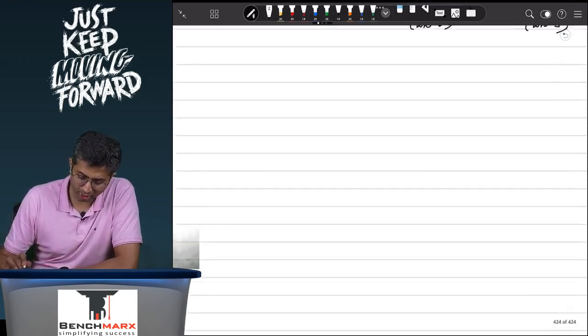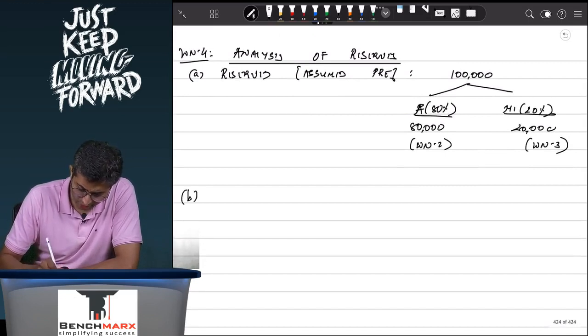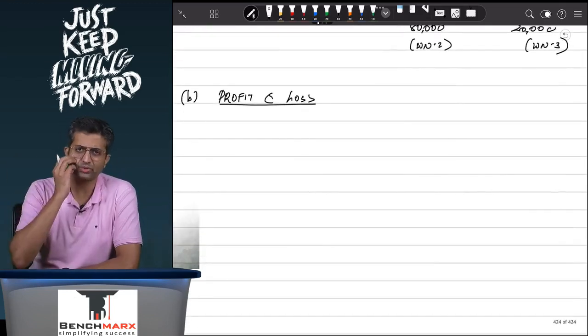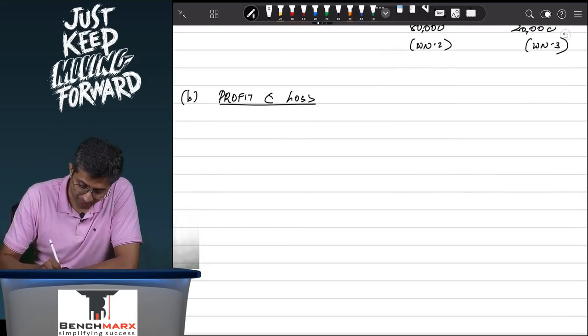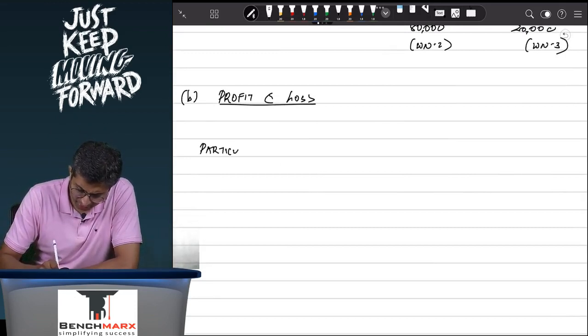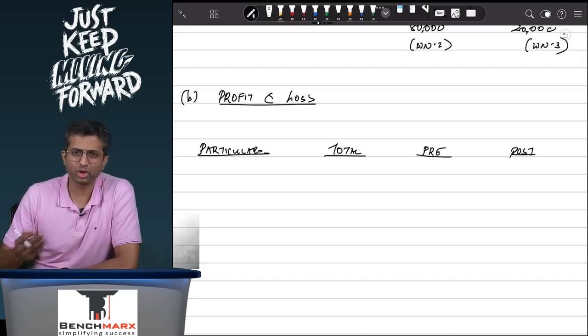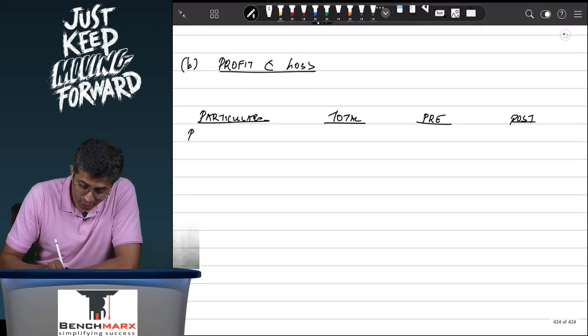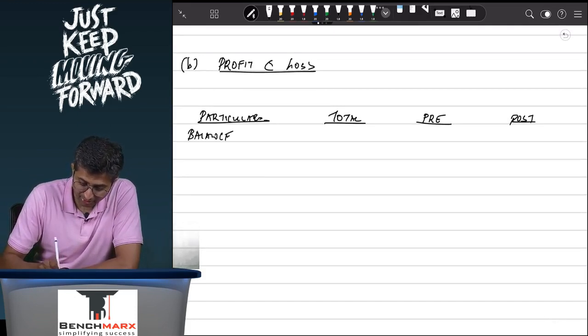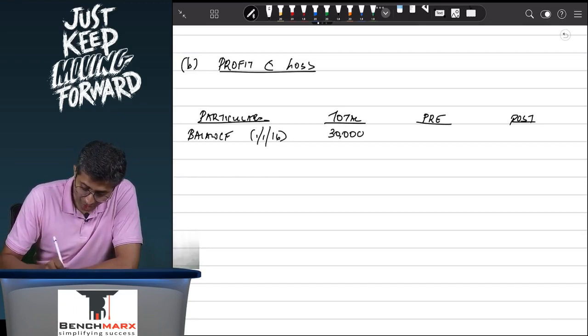Now comes the most important working, which is on retained earnings or the profit and loss. Now if you go to see in your profit and loss, typically we can prepare this in a chart form, or we can even prepare this in a statement form. So over here, let us say there is particulars. In your particulars, you will have total, then you will have the pre-section, and you will have the post section. Pre-section can also be called as a capital, post section can be revenue. You start with the given balance. The given balance is a balance on 1st January 2016, that is 30,000. Why should this balance increase?